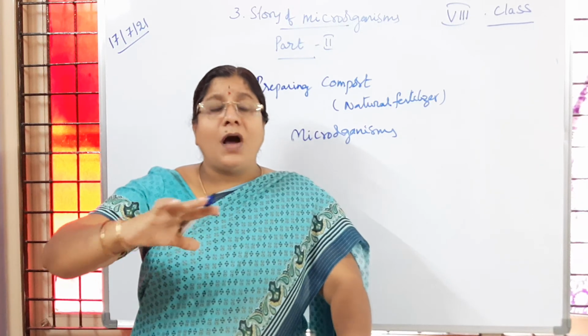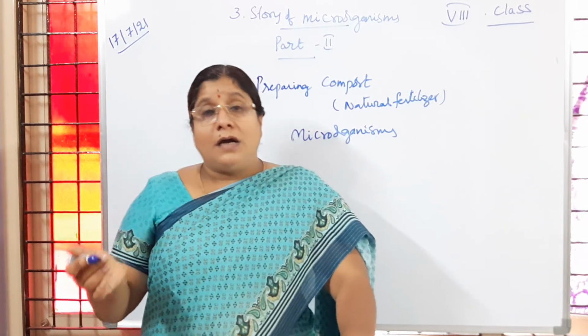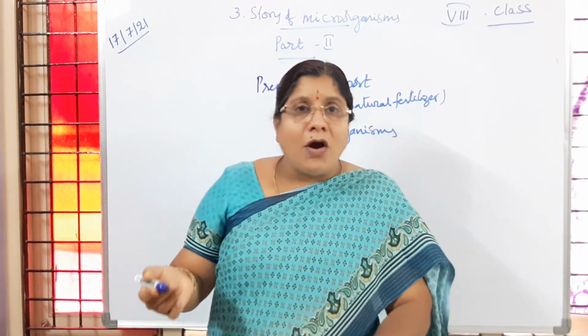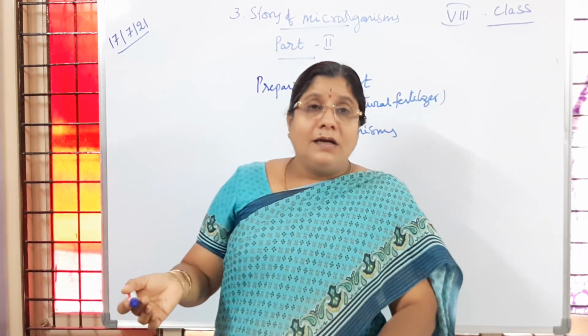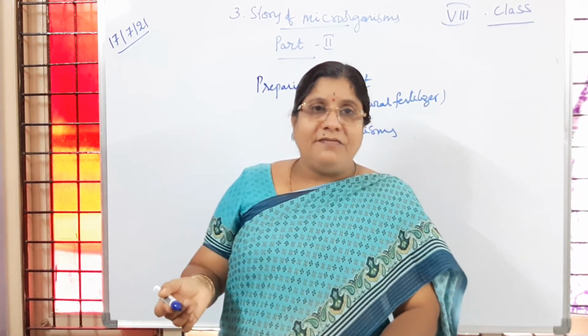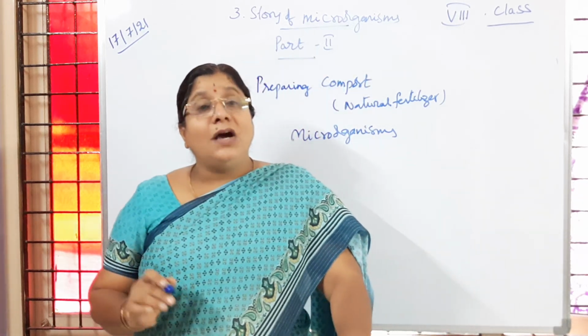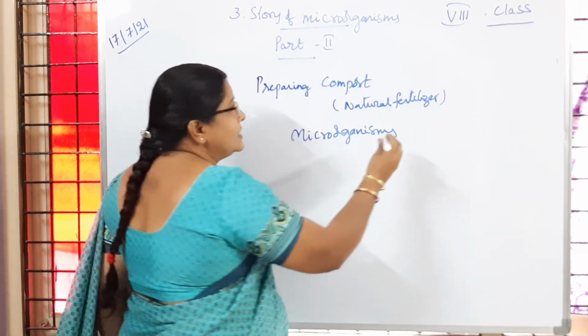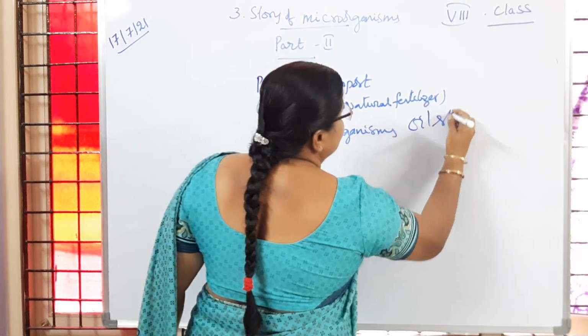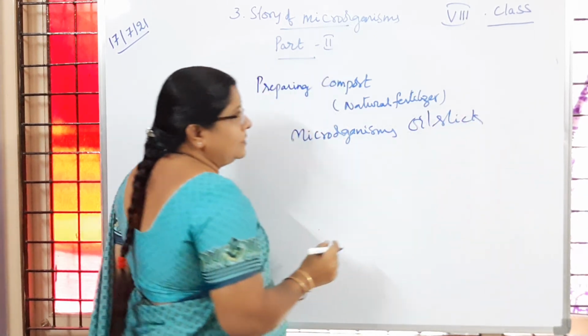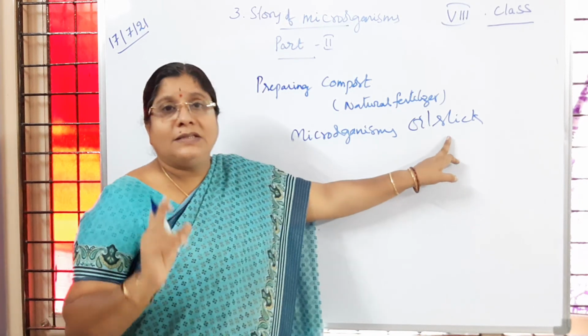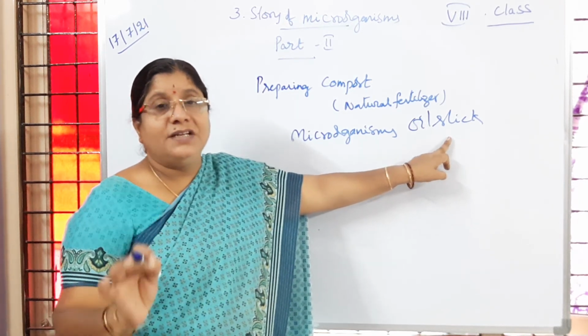That film of oil is not allowing any oxygen or sunlight for the other organisms which are living there. So that layer which is formed because of oil is called an oil slick. Oil slick. Okay, which is not good for the organisms living in water.